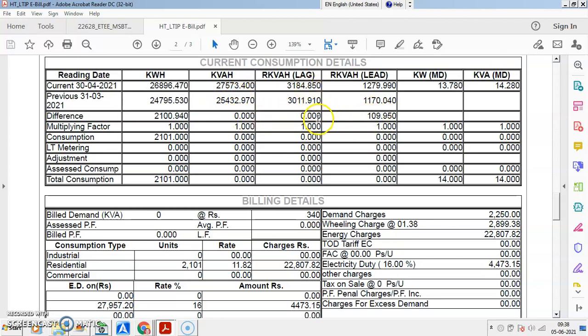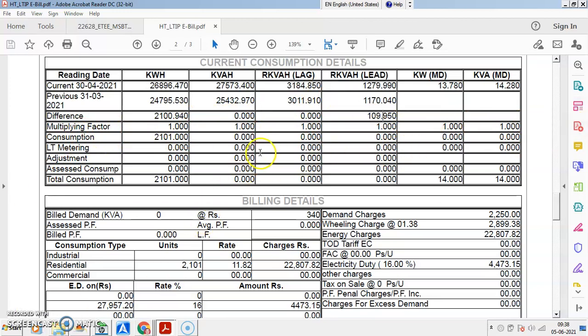Lag and lead are not mentioned; lag is not there, lead is there, 109. You have the power factor normally leading. This may be because the hostel is now closed, and because of that you may have the power factor leading somewhat. The multiplying factor is always there, 1, here it is 1.